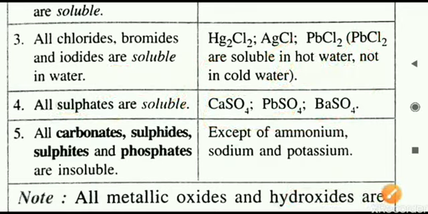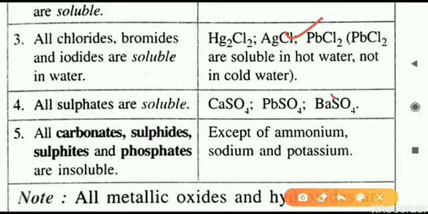So in the case of the chlorides and in the case of the sulfates, we have some exceptions. Chlorides, 3 examples are there. Sulfates also, 3 examples are there, that are the insoluble salts. The next one we will move to now, point number 5, regarding the carbonates, sulfides and phosphates. All of them, carbonates, sulfides and phosphates, are insoluble in water.